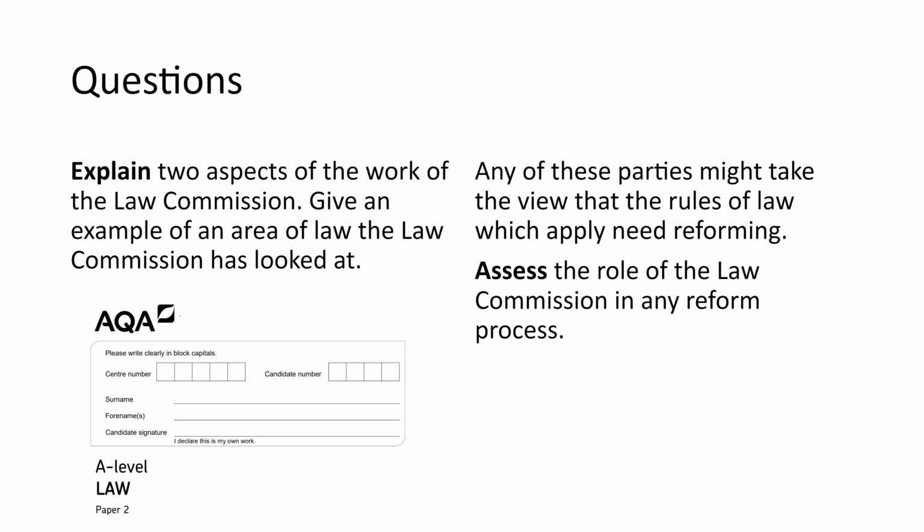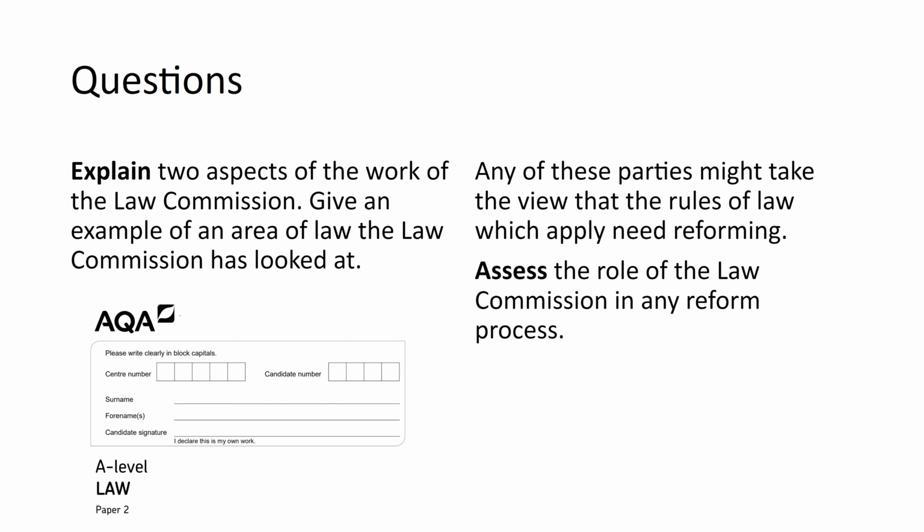So lastly, we'll just have a look at these questions. So these are questions that have been in the exam in paper 2 already. Explain 2 aspects of the work of the Law Commission, give an example of an area of law the Law Commission has looked at. That's a 5-mark question. And it requires 3 aspects. So you want the 2 aspects of the work and then the example. So I'd recommend setting that out in 3 paragraphs, making it nice and easy for the marker.